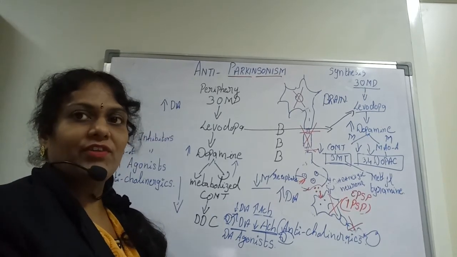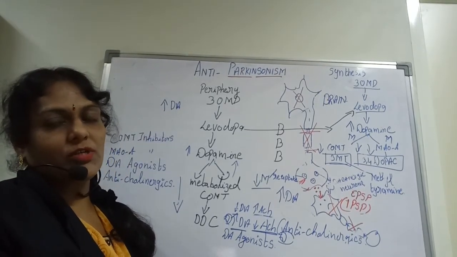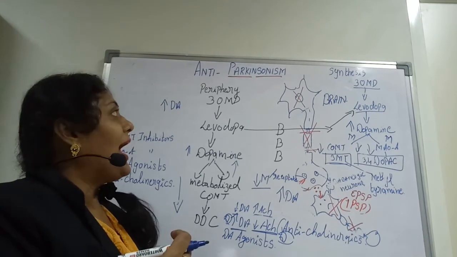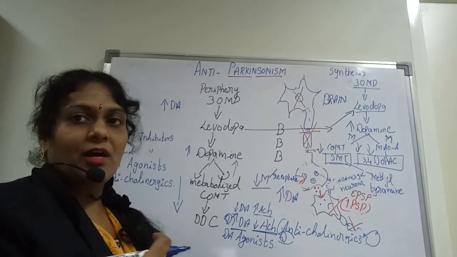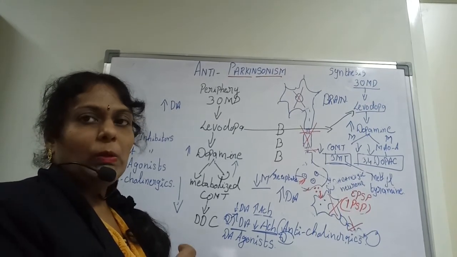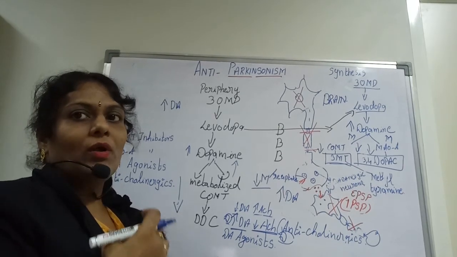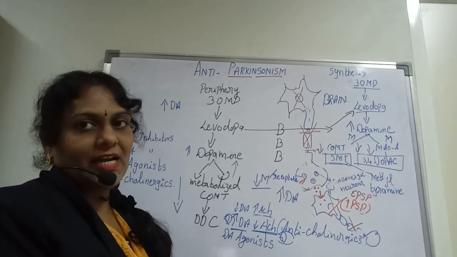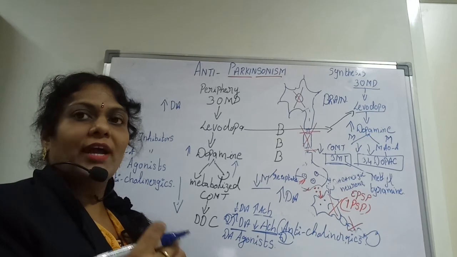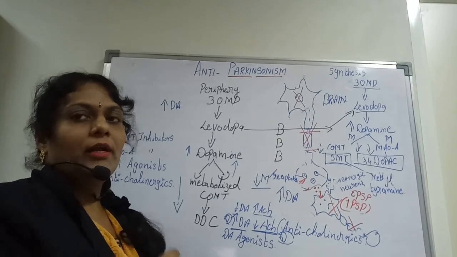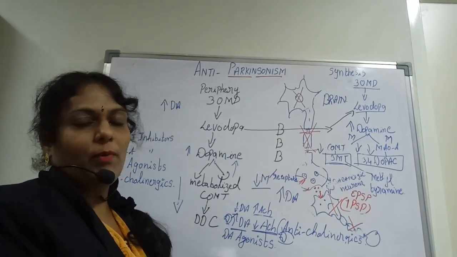So this can be the definition of anti-Parkinsonism. Once again I am just repeating for you. Anti-Parkinsonisms are the pharmacological agents which are used to decrease the acetylcholine neurotransmitter or to increase the dopamine neurotransmitter.